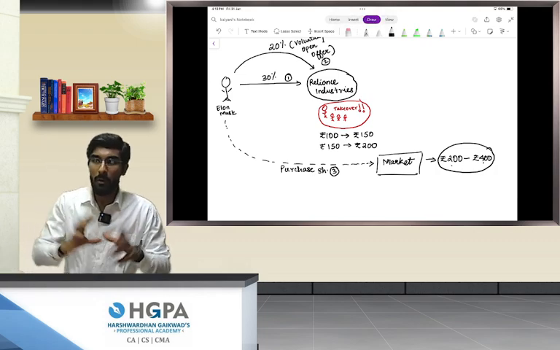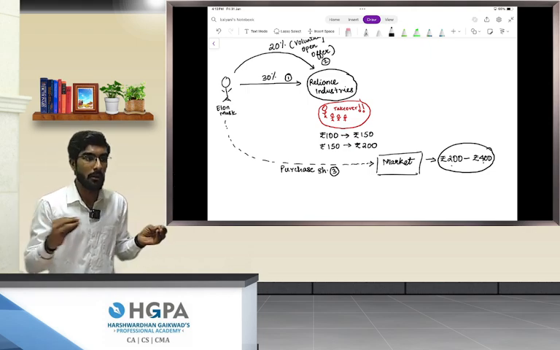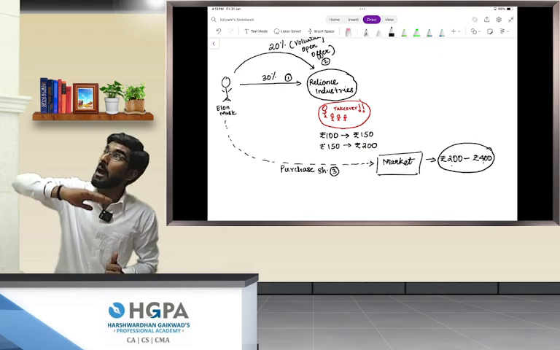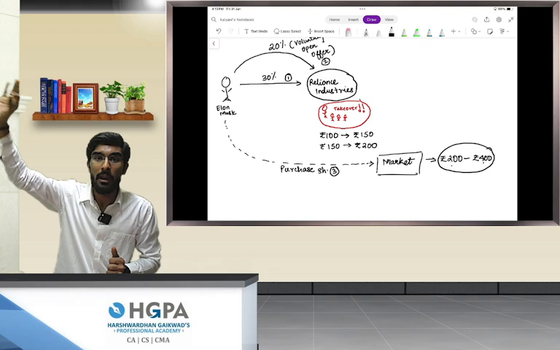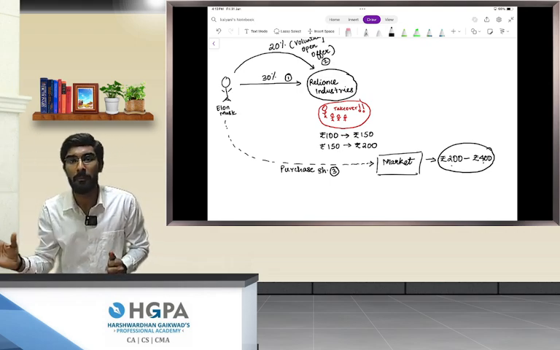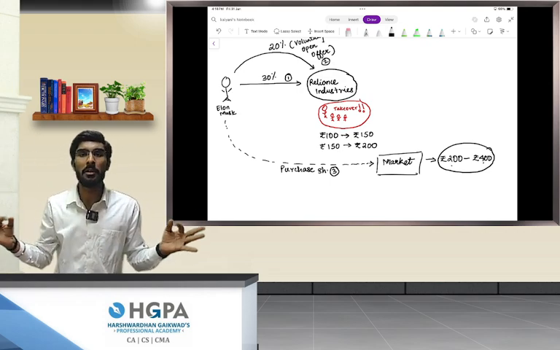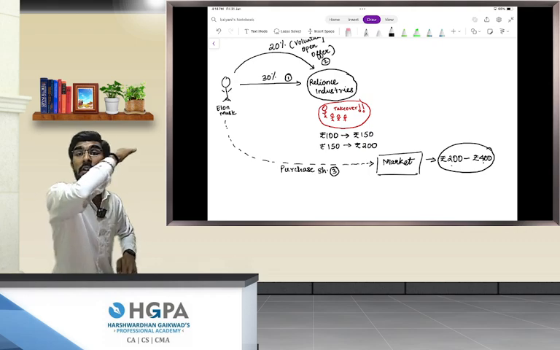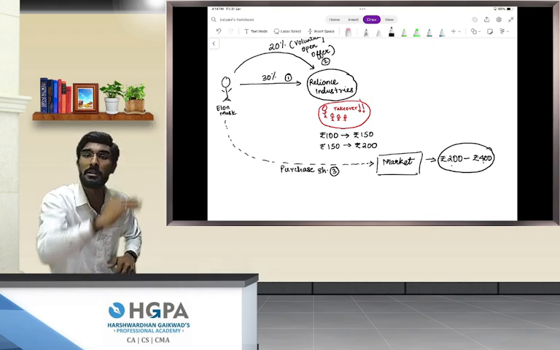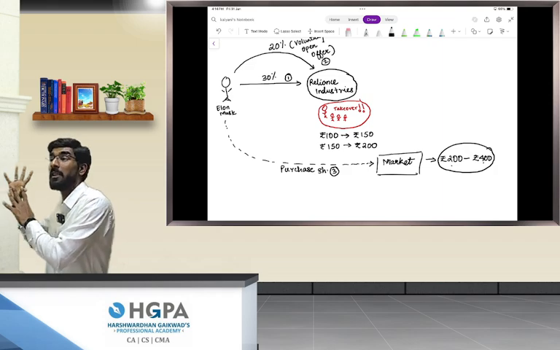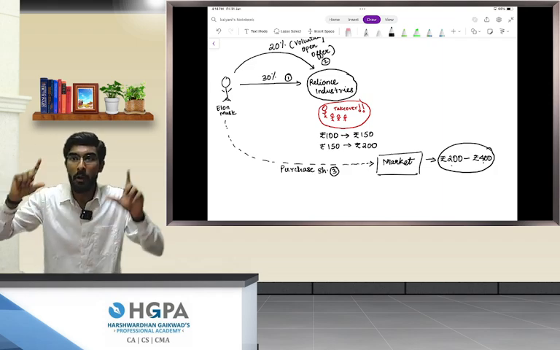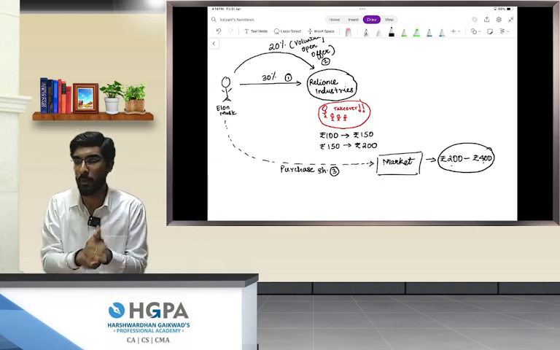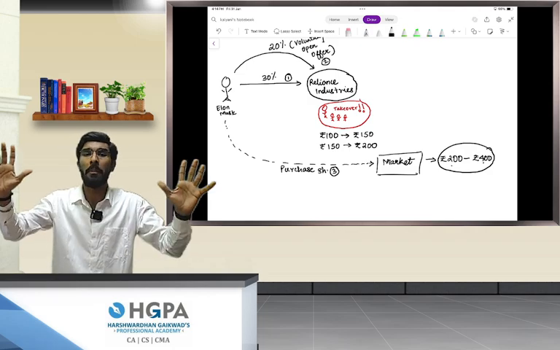Now people are of the opinion that the share price of Reliance Industries, which was 200 rupees, has now reached 400 rupees in just a couple of weeks. How is this possible? It has reached two times, that is 400 rupees, because Elon Musk was purchasing shares from the market. Now the public will be of the opinion that something very big is going to happen in Reliance Industries.